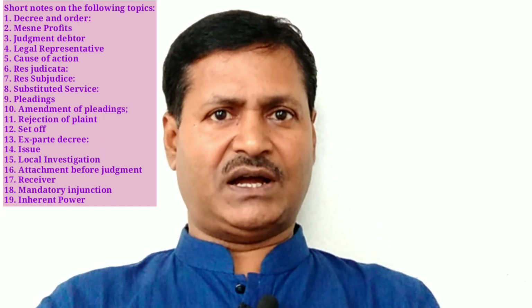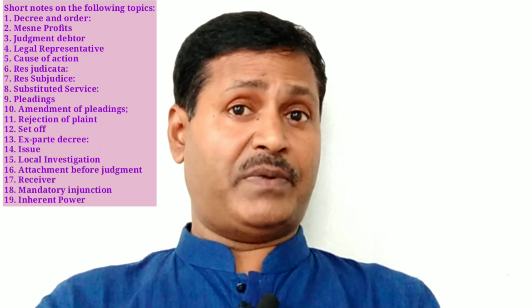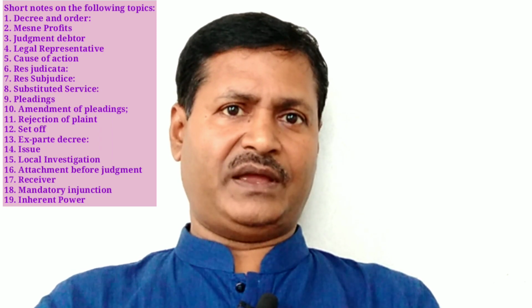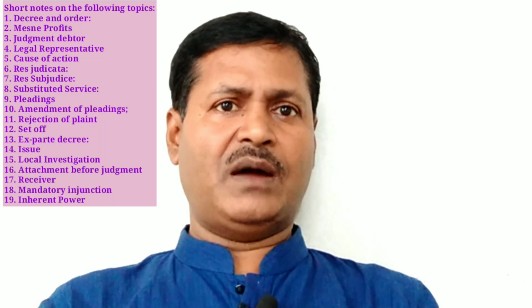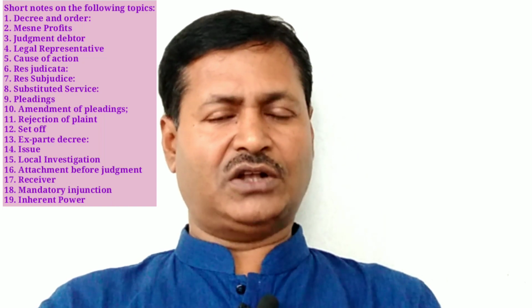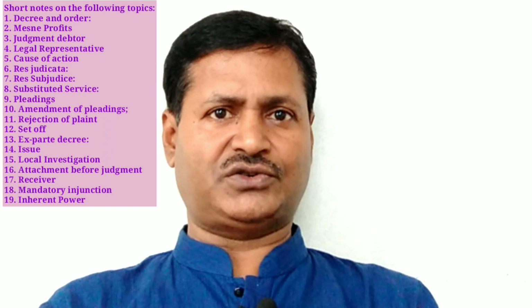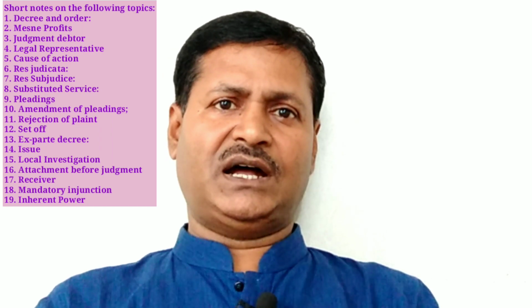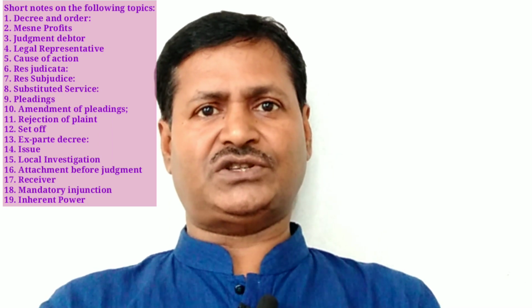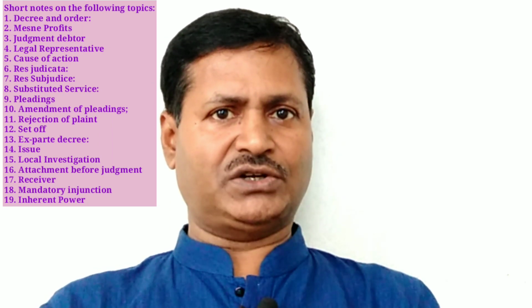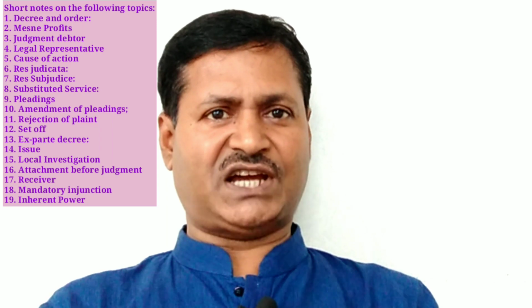Number D, where the suit appears from the statement of the plaint to be barred by any law. If the provisions of Rule 9 Subrule 1A are breached, the court also may reject the plaint. According to this rule, the copy of the summons and plaint should be served to each of the defendants, and the service fee is to be paid. But if the service charge is not paid within a fixed period, the plaint shall be rejected.